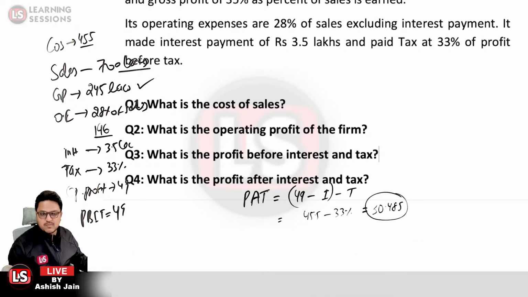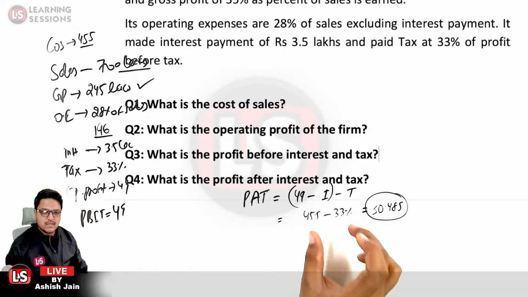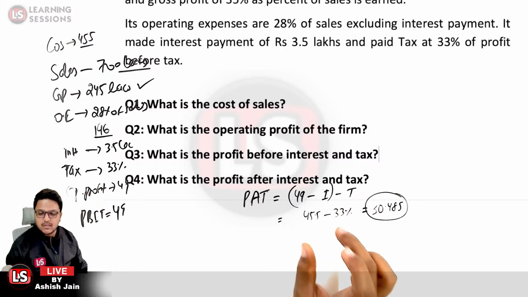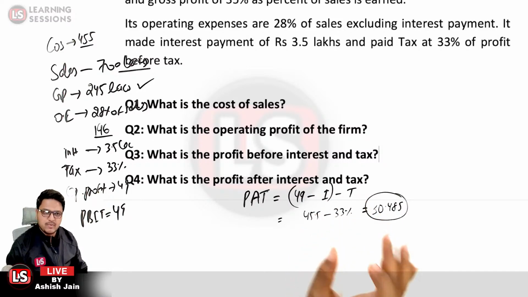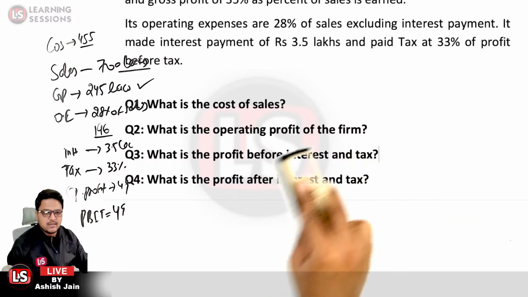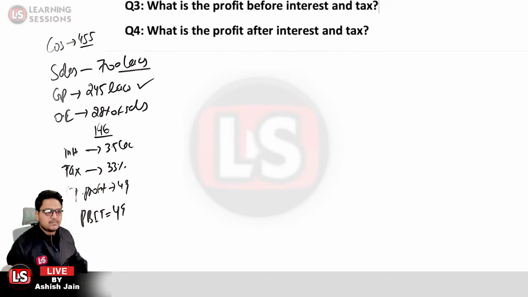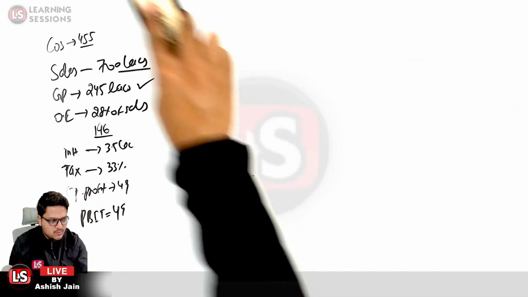Keep one thing in mind: we subtract the interest first, because that is not taxable. Only the component left after subtracting interest is taxable. So 30.485 is the right answer in this case. Is that clear? That is related to this particular case study.